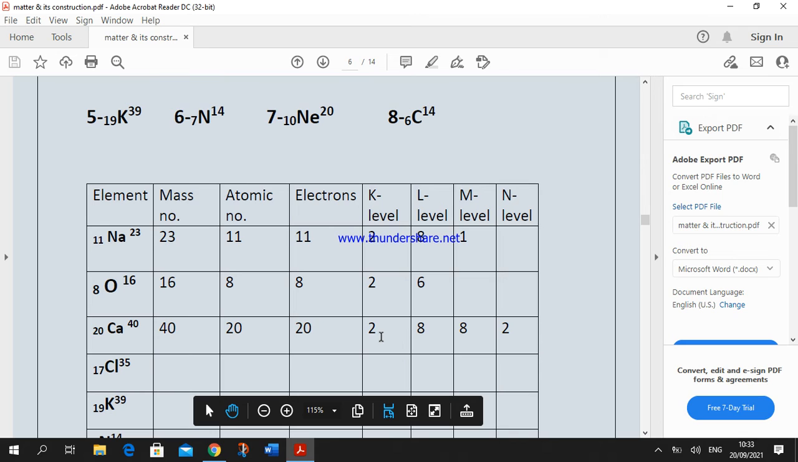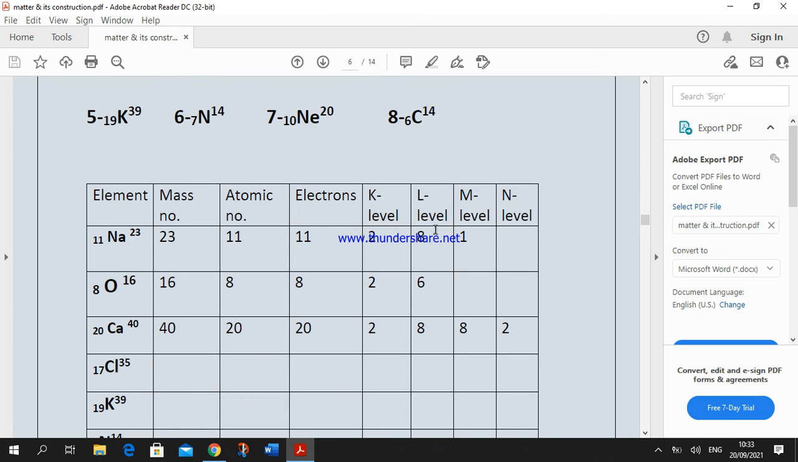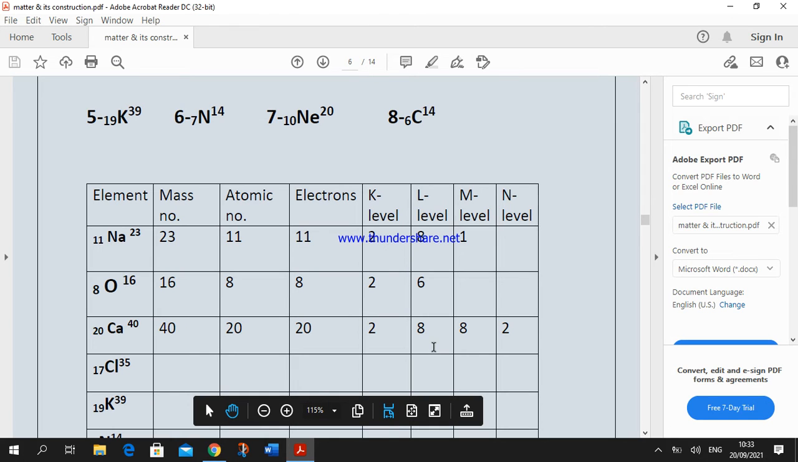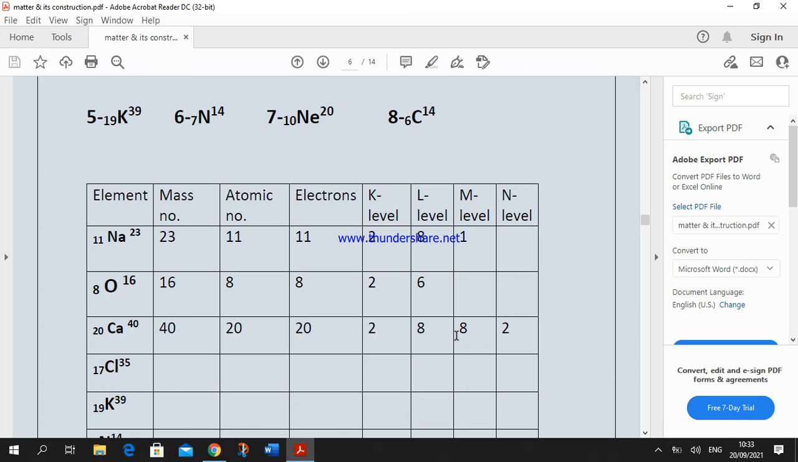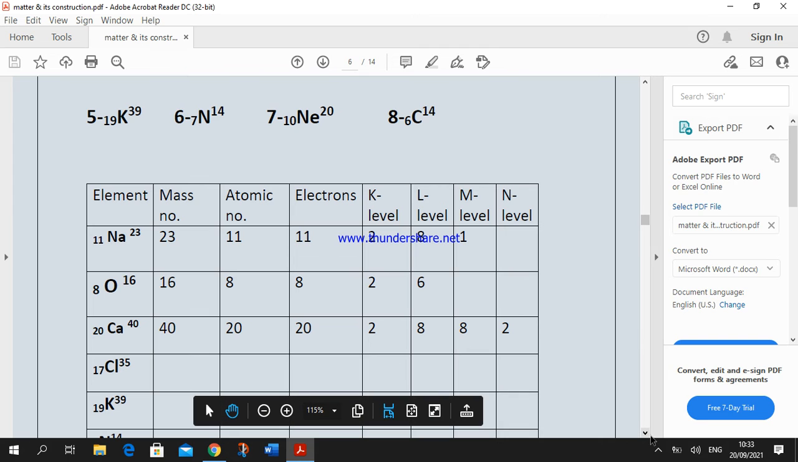K level contains one subshell known as S, okay? And L level contains 2 sub-levels, S and P. M contains S, P and D, okay? So in case of M level, when the S and P are filled with electrons, this shell can be saturated and the atom becomes stable, okay?